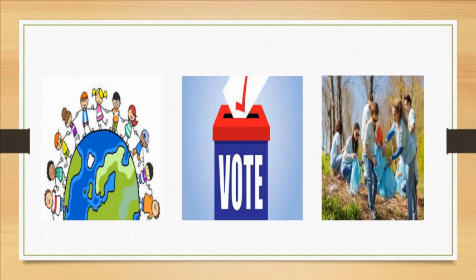We came to the last topic about citizenship. The first thing we discussed there was child rights. It was universally agreed. That's why you can see the children are standing on top of the world. All over the world, there are some rights which were agreed a child must have. We discussed this.